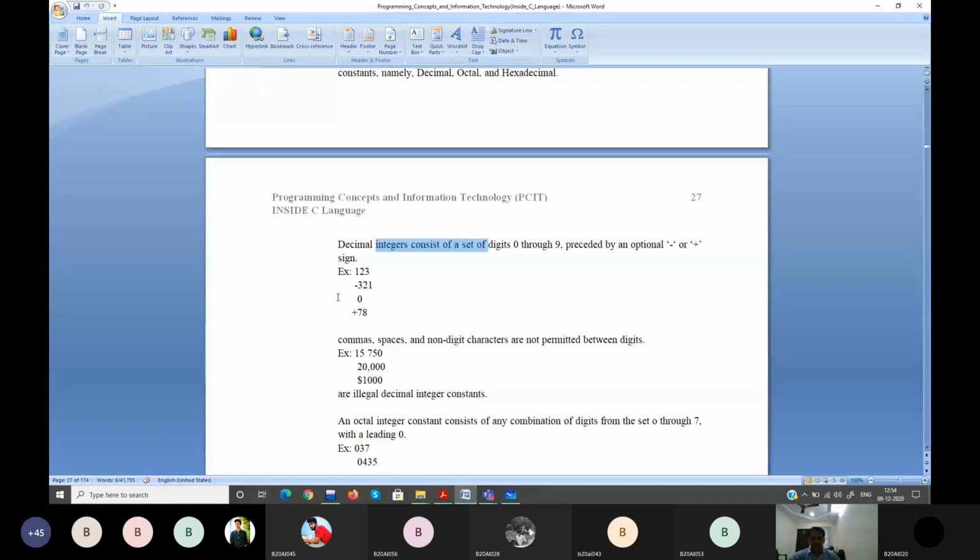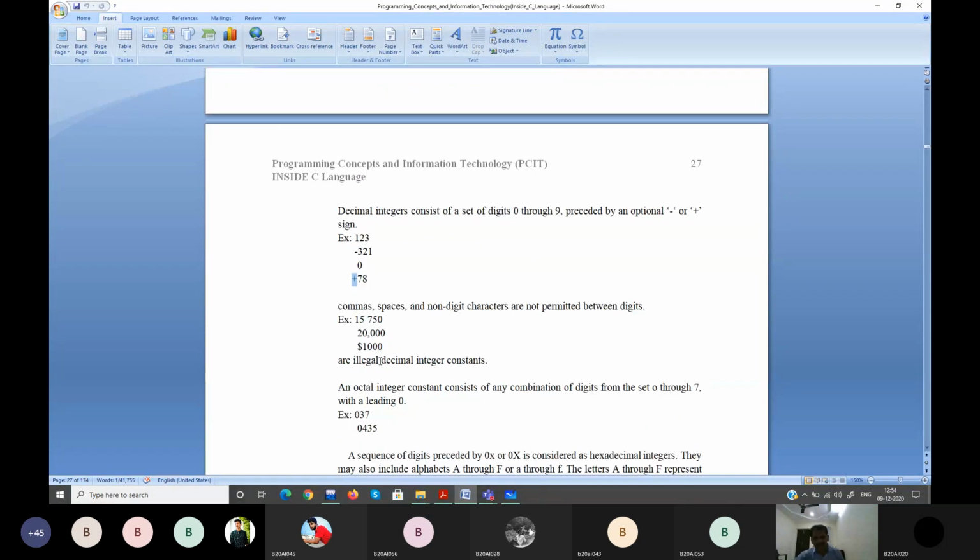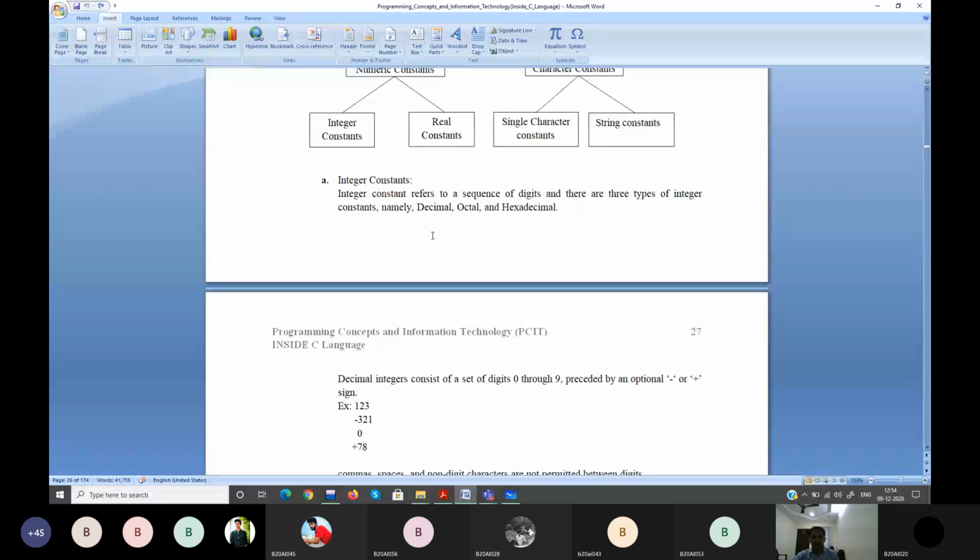Decimal integer is 0 to 9. A plus sign can be there, a minus sign can be there. Even if the plus sign is not there, it's fine, because by default it is plus. You cannot have your integer constants like this. It's wrong, it throws an error. You cannot have special characters in between. This is also a special character. This is also a special character. This is also some kind of space you have given. You should not give any kind of space in an integer numeral.